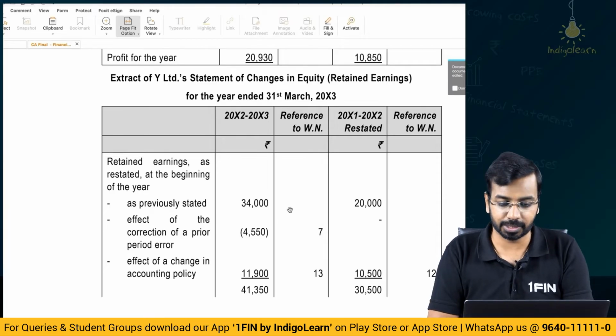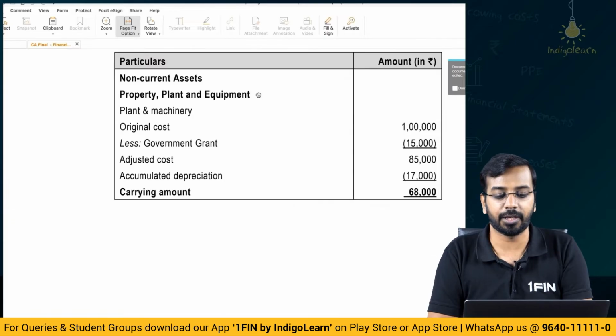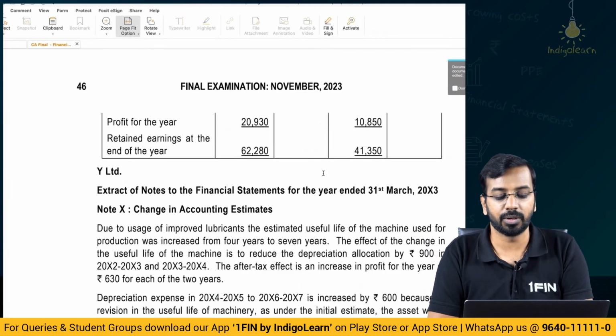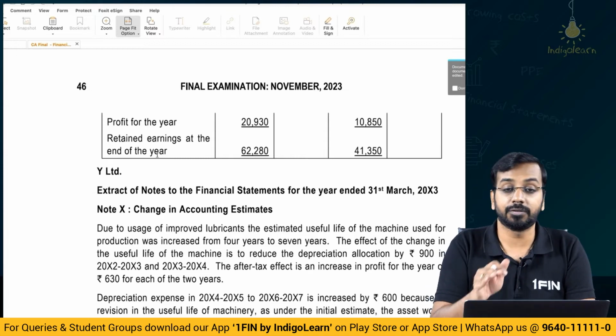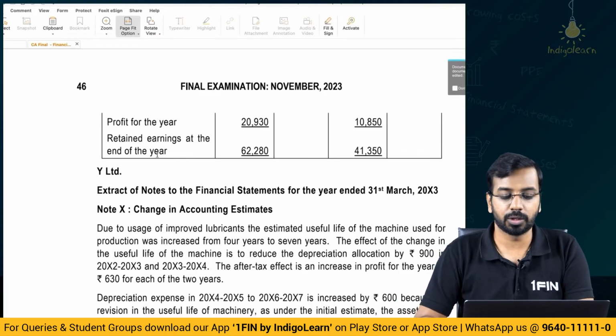So that is the first thing. Then profit for the year 2930 and 10850. Whatever you have calculated here, 2930 and 10850, that will be considered, and you will get the closing balance at the end of the year. Now, the end of the year here means as on 31st of March of year 3 and 31st of March of year 2.